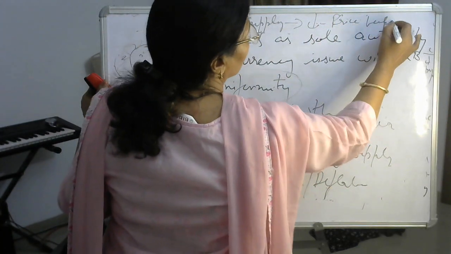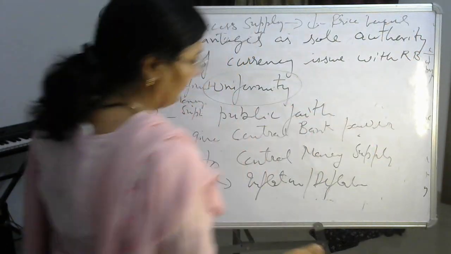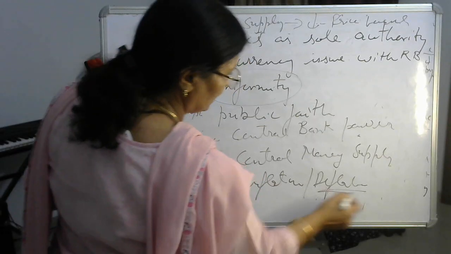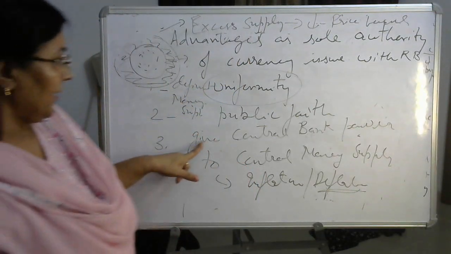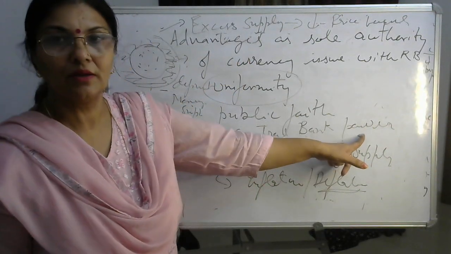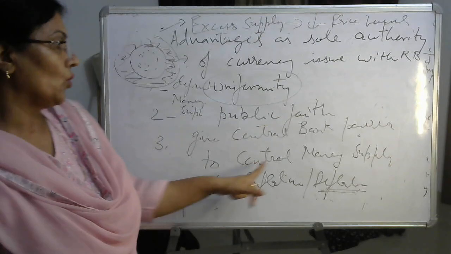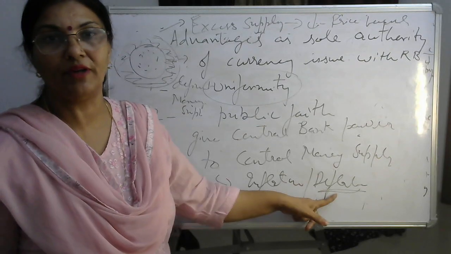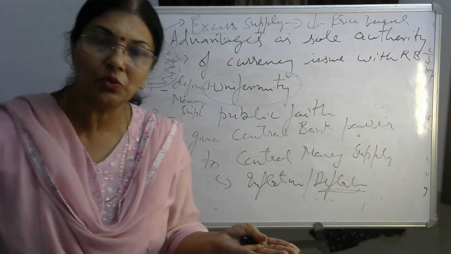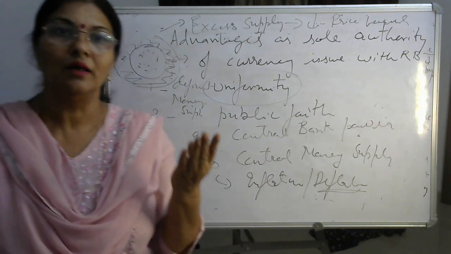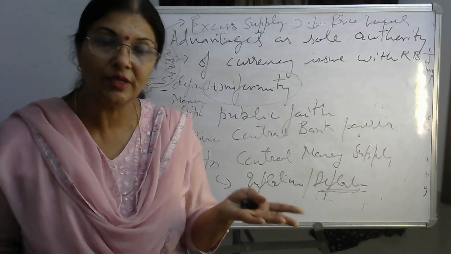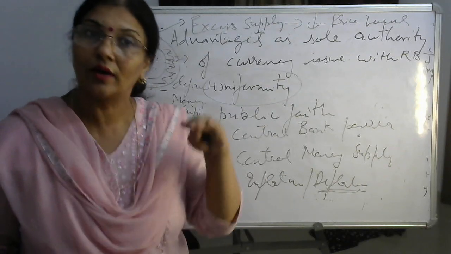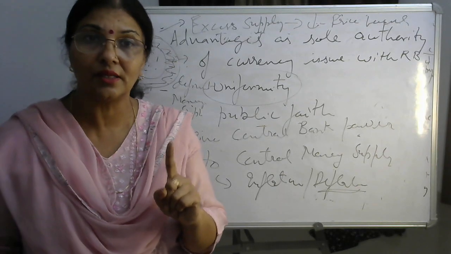which will cause deflation, right? So it gives central bank power, ठीक है, to control the money supply, and to check the inflation and deflation. और मनी सप्लाई कम है ज़रूरत से तो उसको बढ़ाना, अगर मनी सप्लाई ज़्यादा है जीडीपी से हमारी तो उसको कम करना। कौन कर सकता है?